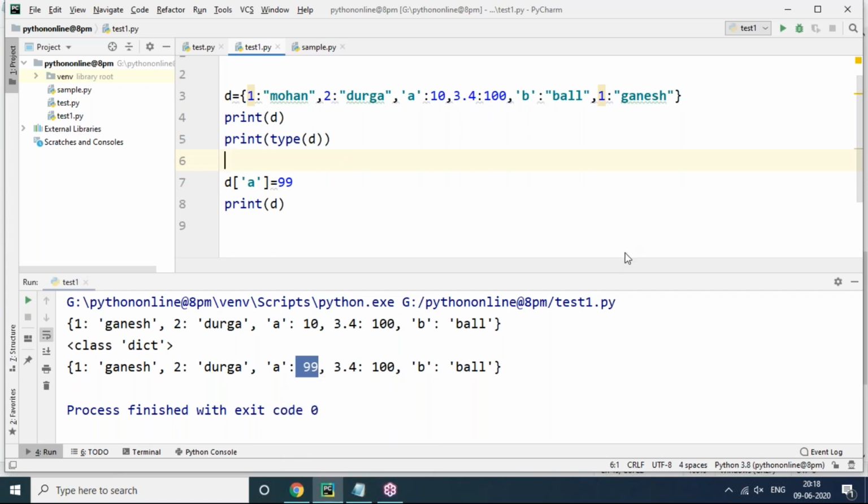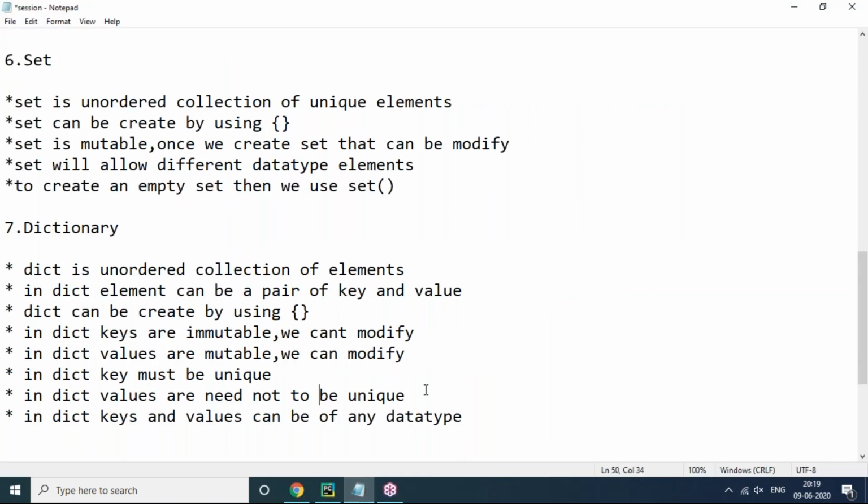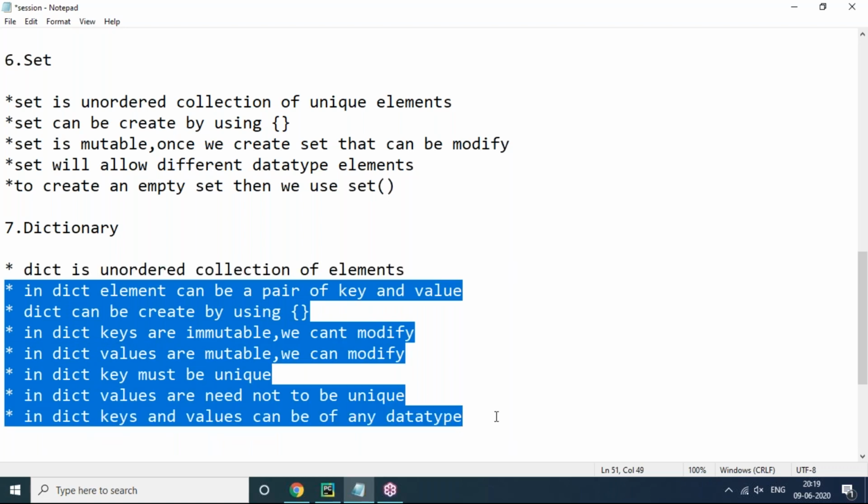Which key-value pair will be considered, we can't say, because it is completely unordered. Randomly it will be picked, because at runtime it happens dynamically. But uniqueness will compulsorily be maintained. So this is about the dictionary. More operations we will discuss in the coming session. No problem, I am just giving a basic overview of dictionary here.